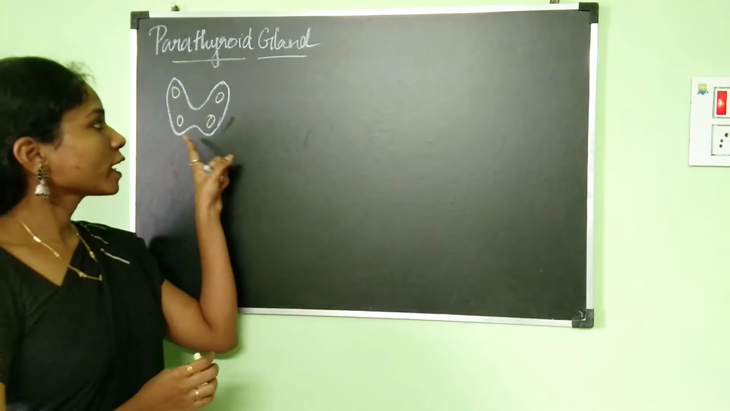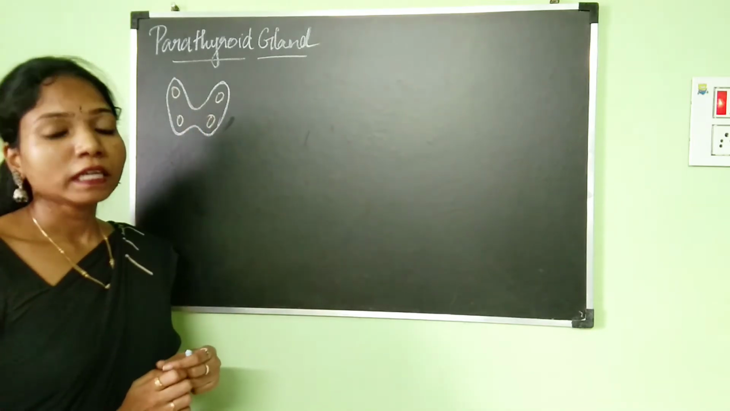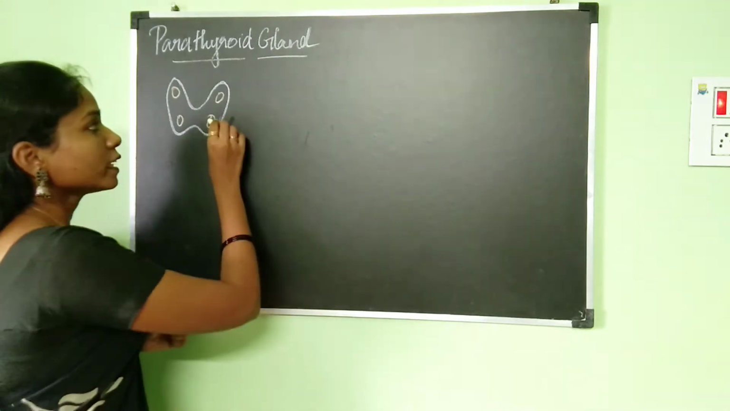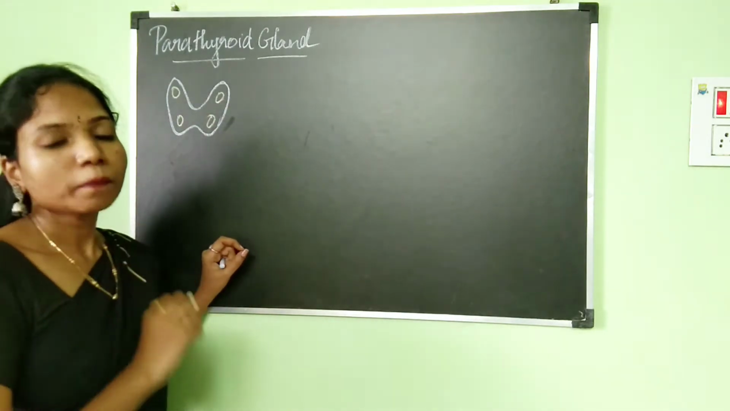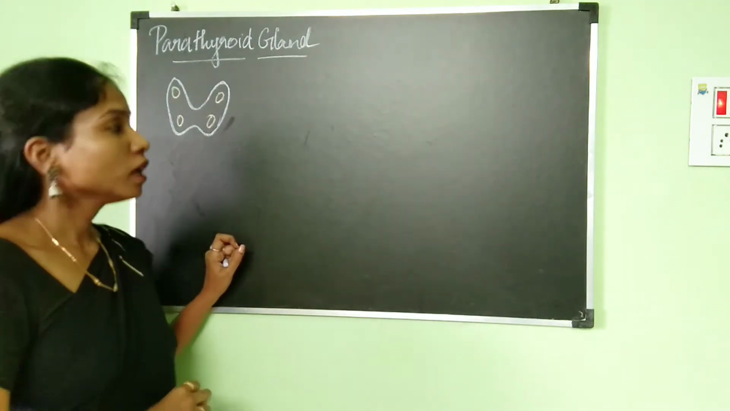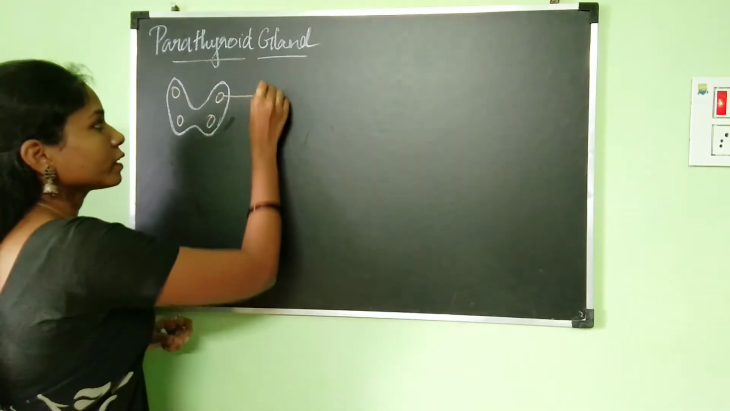So it is going to be located on the posterior side of the thyroid gland, and there are four small, rounded, oval bodies which are the parathyroid glands. Okay, so these are the parathyroid glands.